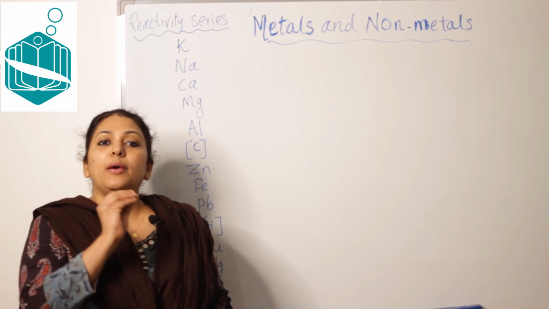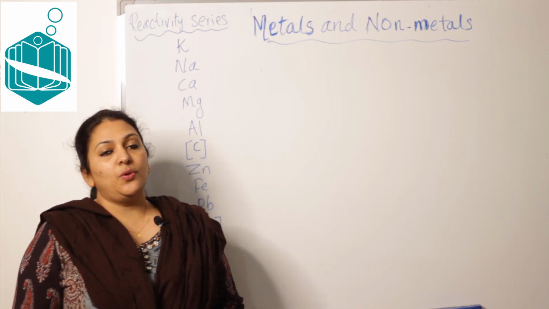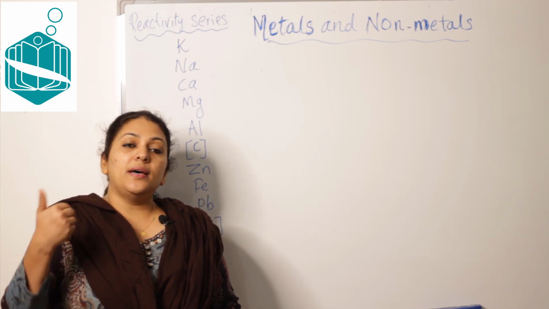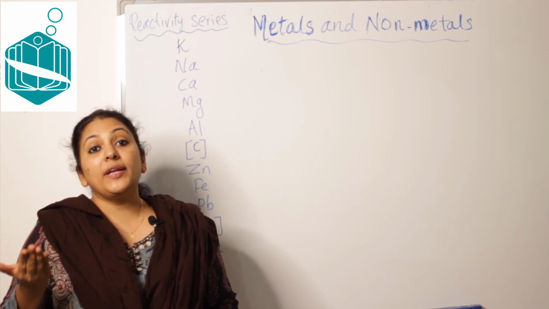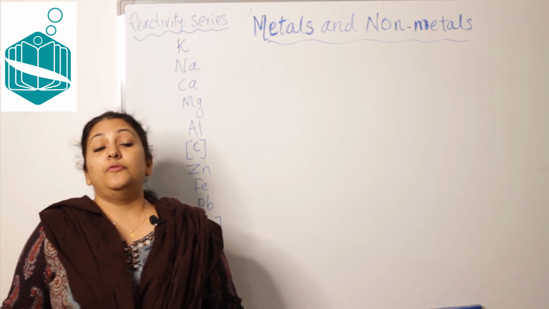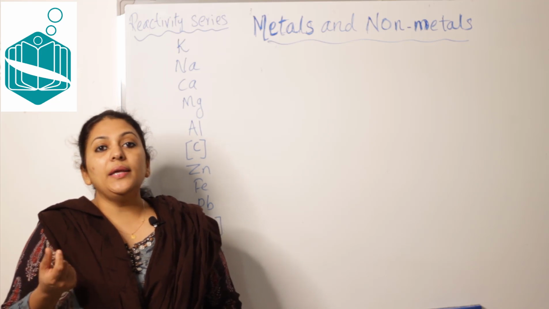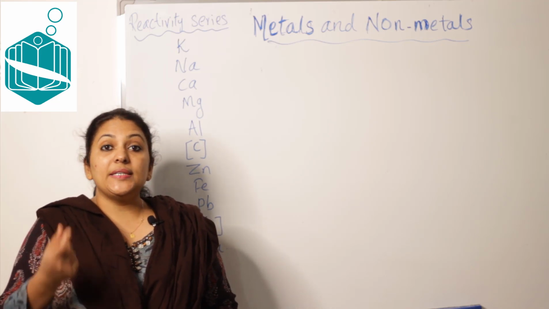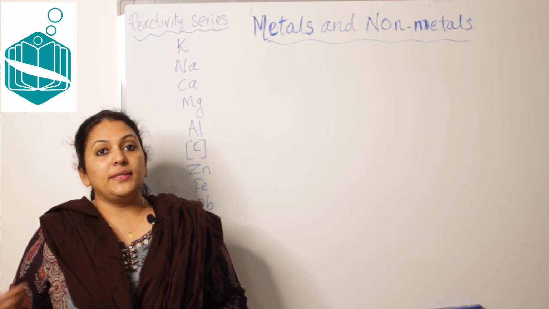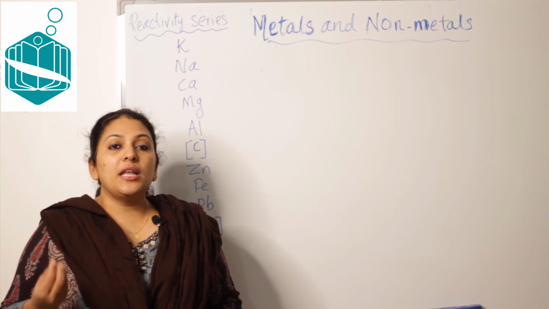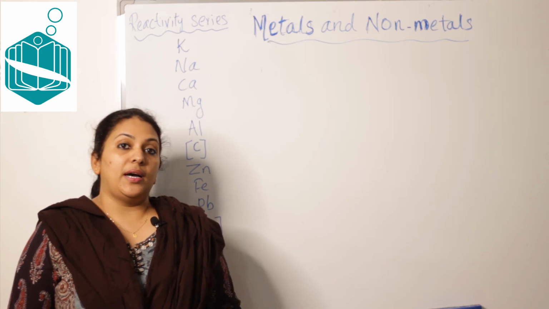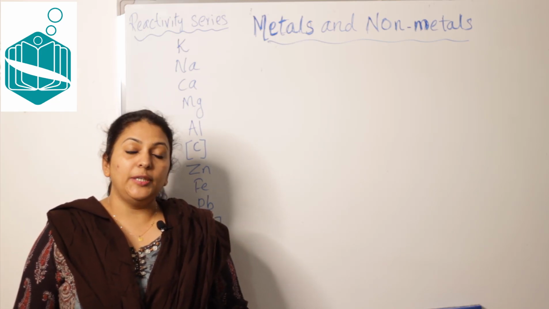So before going to the chemical reactions, I already told you different metals react in a different way. Some metals are highly reactive, some are moderately reactive, some are least reactive, as you already know. For example, sodium is a highly reactive metal. That is why it is kept in kerosene, right? And we know that metals like gold, silver, etc., if we expose to the air, nothing will happen. They are least reactive, right?